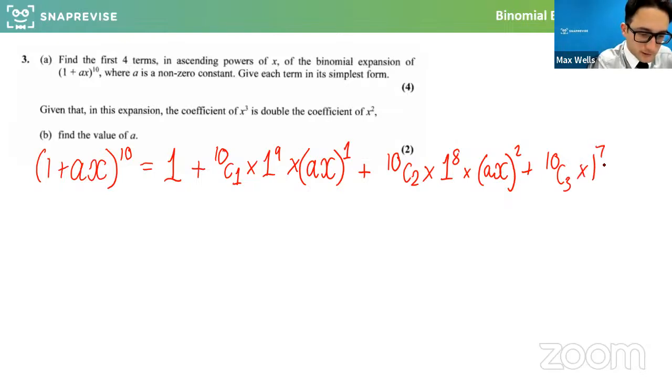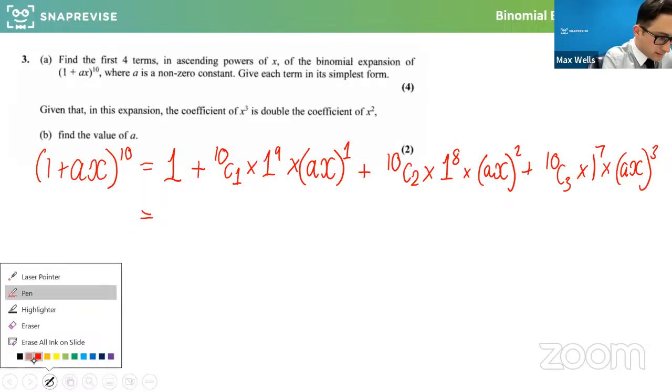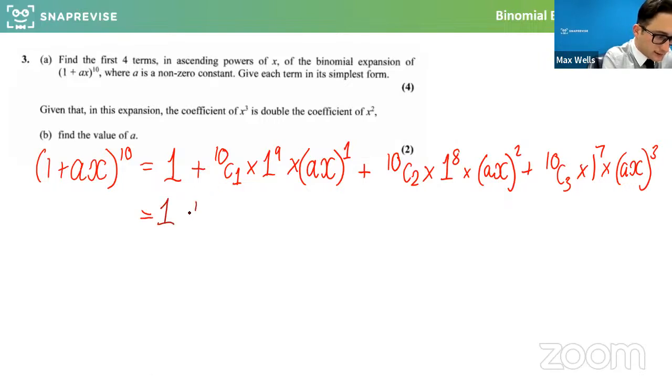Times 1 to the power of 7 times ax to the 3. Oops, not the 6. And they are actually the first 4 terms, but we're just going to tidy them up. So the first one is 1. Can anyone tell me what 10 choose 1 is? What is 10 choose 1?